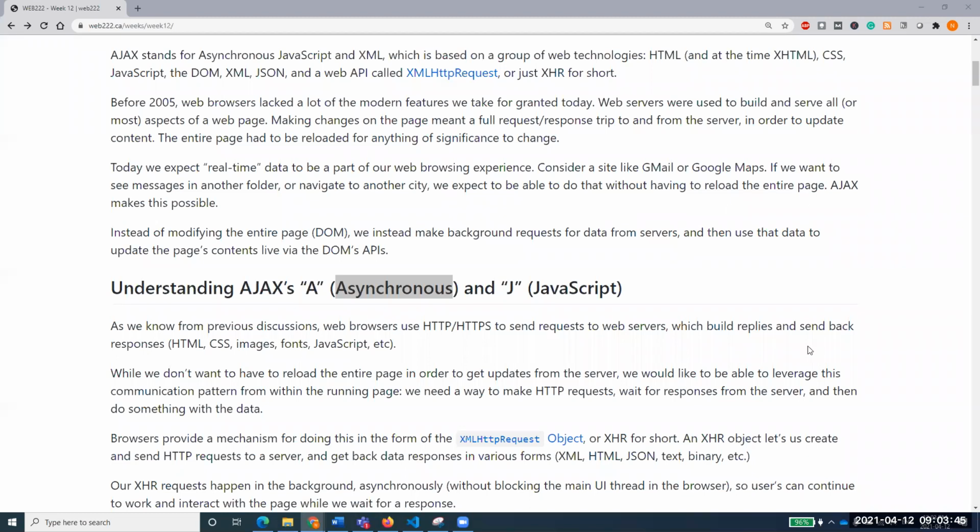Okay, so we try to understand a web page. We want to do something in background requests. If you need some data from the server, you go to the background and ask it to update that data from the servers, and then you use that data to update page content live, ad hoc. When the data is received, your page is doing all the rest of the things. But whenever that data is received, you update it by shipping that to the DOM. And we'll see the example shortly.